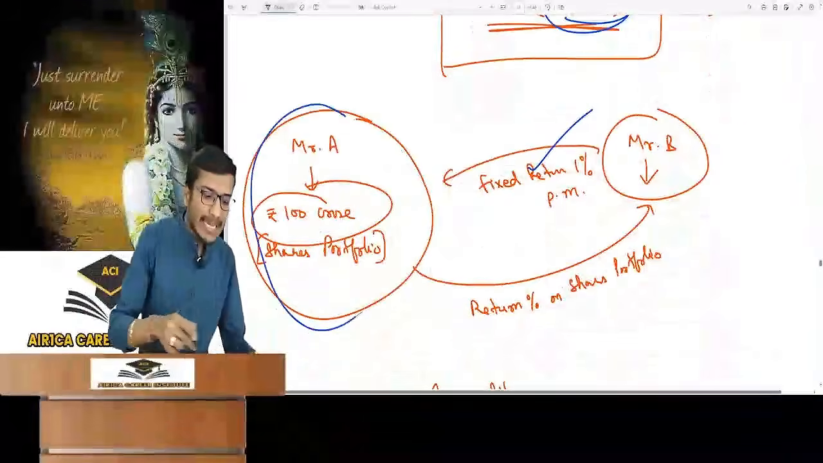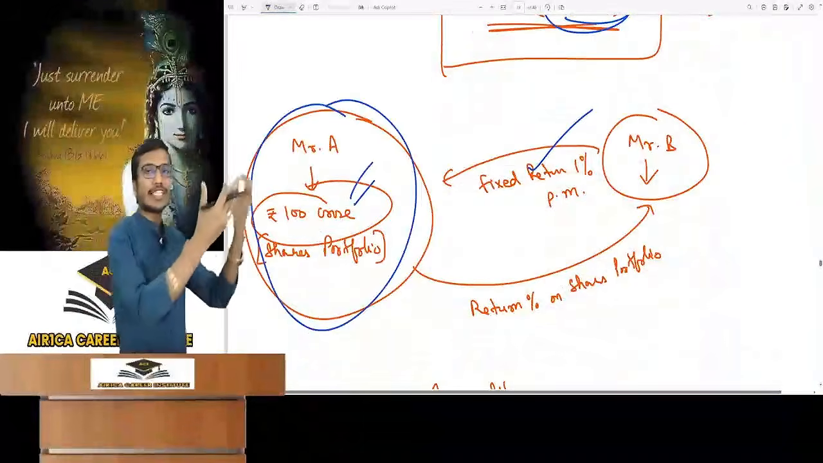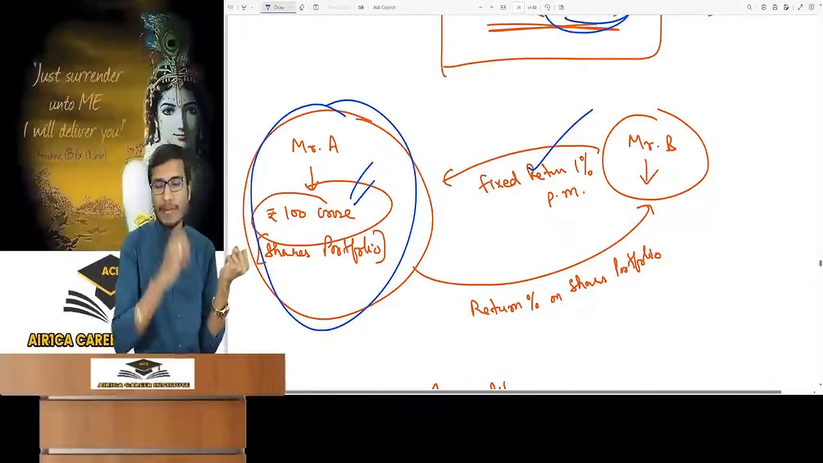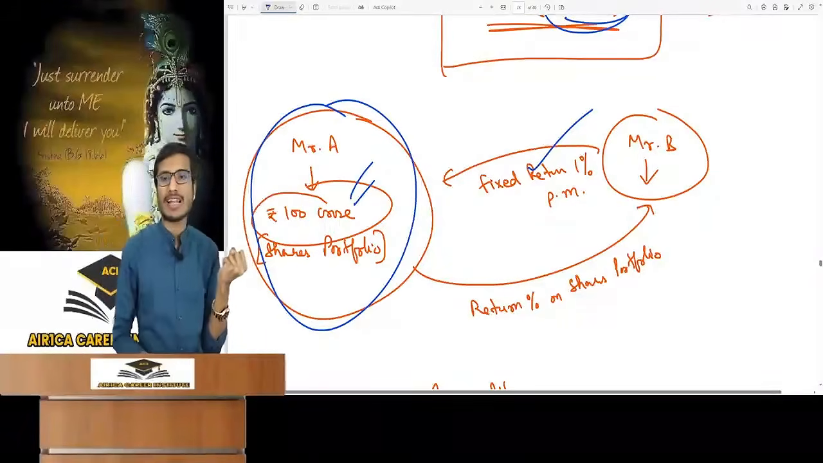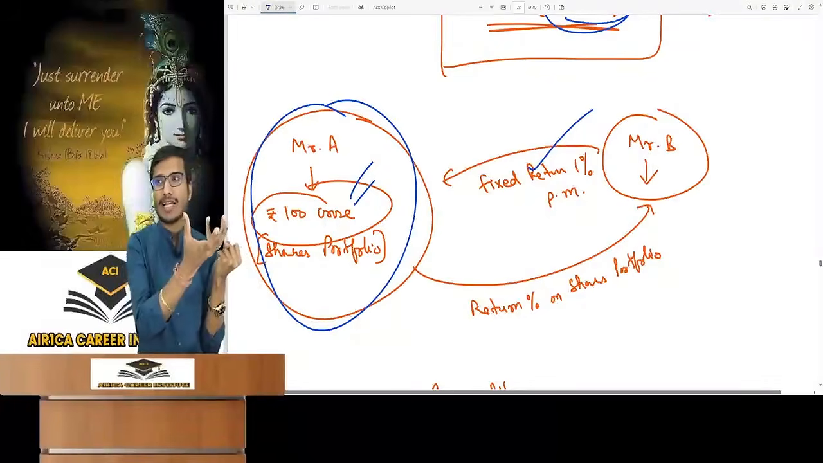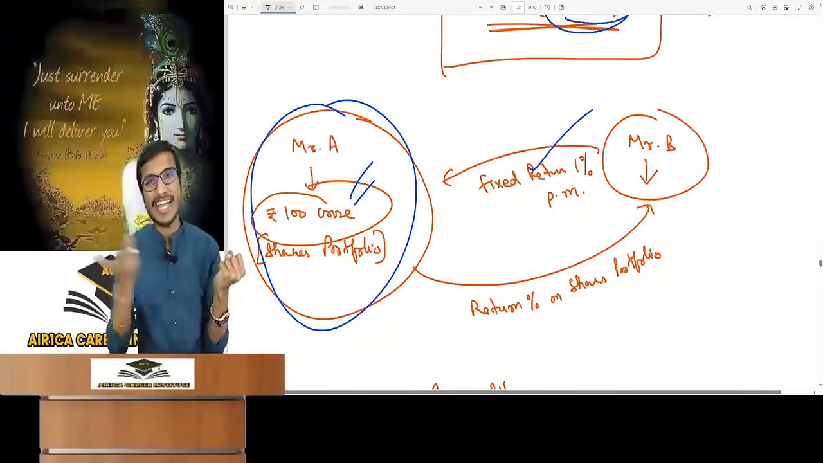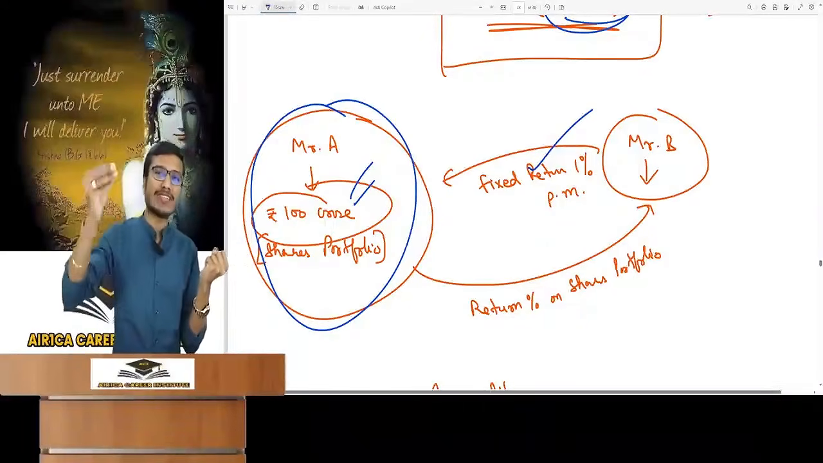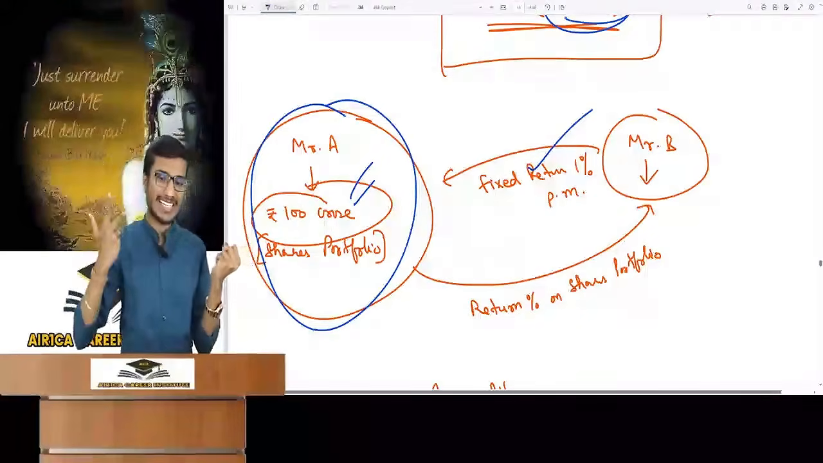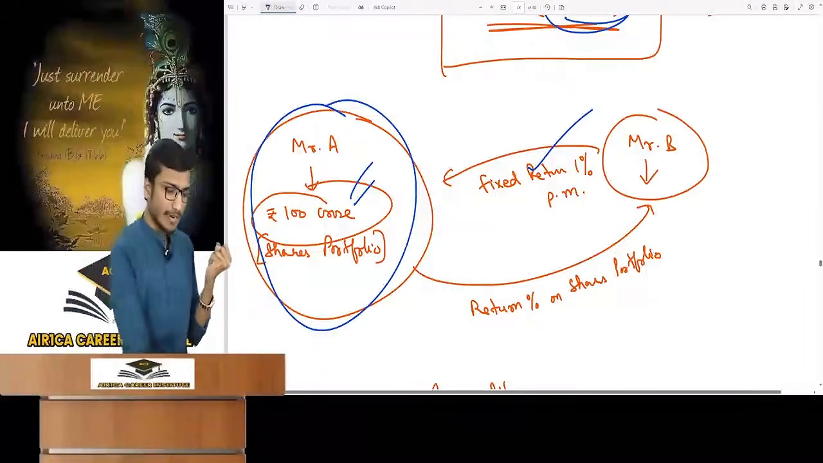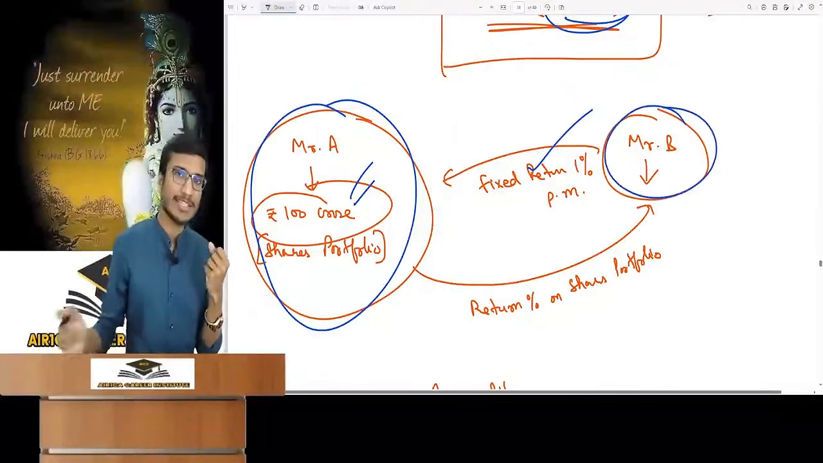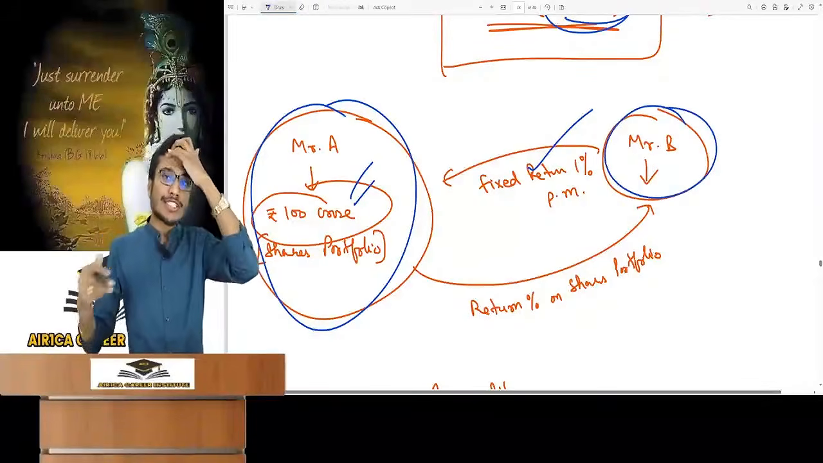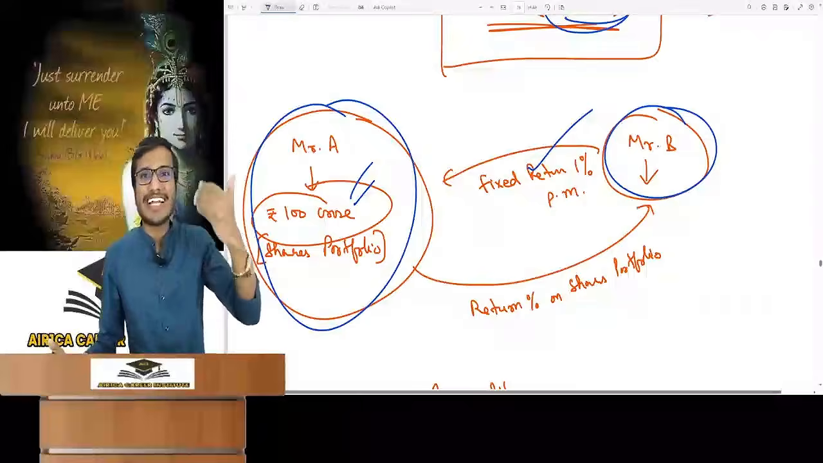Suppose there is Mr. A. He has invested 100 crores in a shares portfolio, meaning the money is in equity. Mr. A has invested the money in the portfolio, but he is a bit afraid, because in the market the return can be less or negative. I wish I had invested this money in a fixed income security or in an FD. At least I would have got a fixed return. He told this to his friend Mr. B. Now Mr. B is becoming greedy and he is thinking that there are chances of getting high returns in the market.